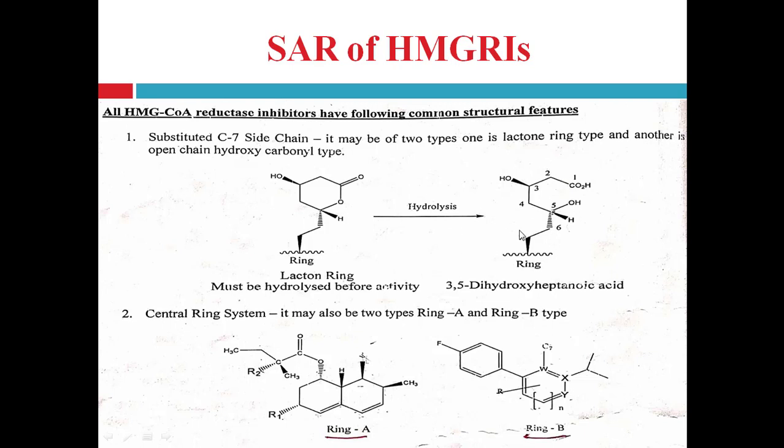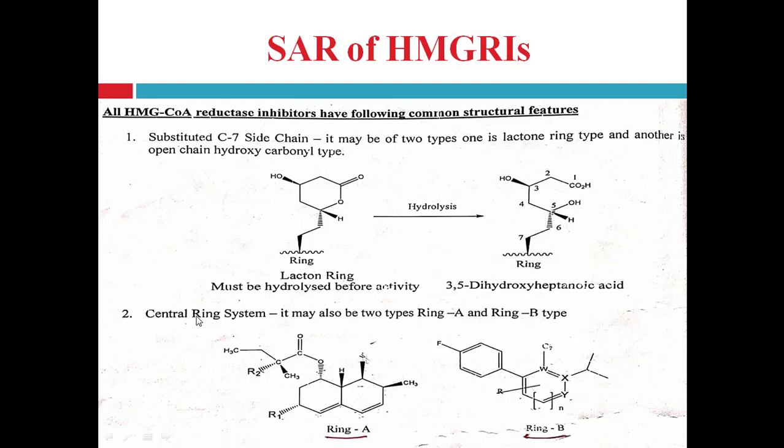If the C7 side chain is of this type, then no other activation is required. But if it is present in the form of a lactone ring, then it requires activation through hydrolysis and conversion into this open chain 3,5-dihydroxyheptanoic acid derivative, that is the hydroxy acid, right?